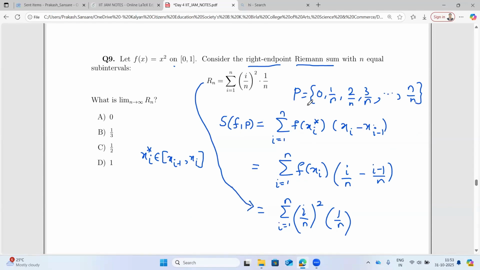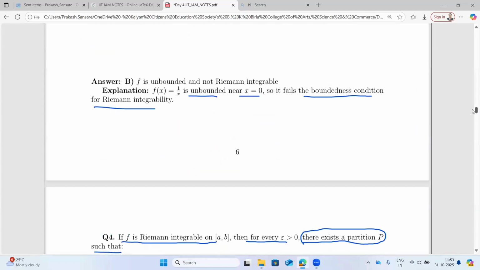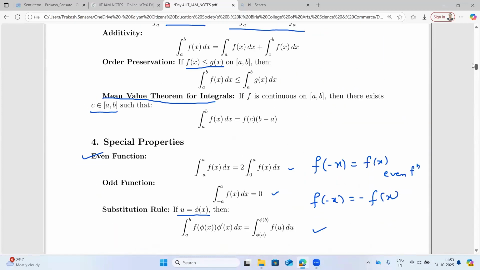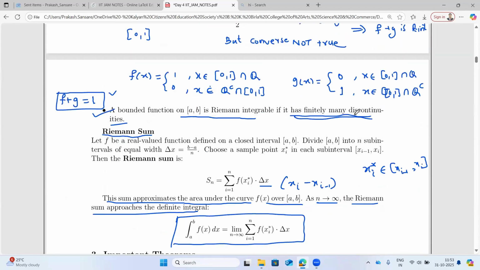So the question is, what is the limit of the Riemann sum? If you remember, when I defined the Riemann sum, we defined that if you take the limit as n goes to infinity of this Sn, then you get the integral value.